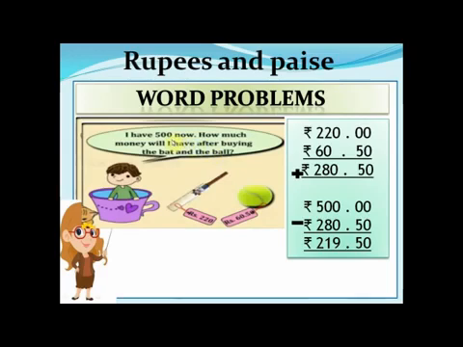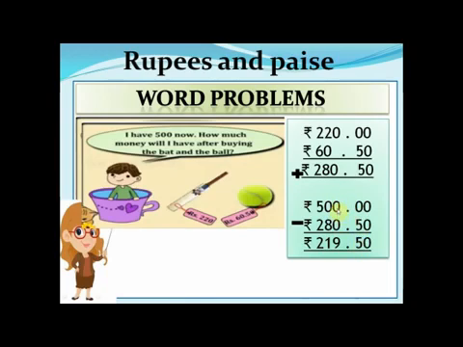Now I was having 500 rupees, you can see here. So let us subtract from it. Since there are no paise, I have put 0 there. Out of that, I have to subtract 280 rupees and 50 paise. So 0 minus 0 is 0. Since it is 0, I cannot take 5 from it, so I will borrow from the 5. So it is 10 minus 5 is 5.